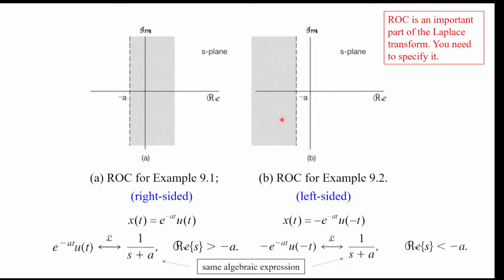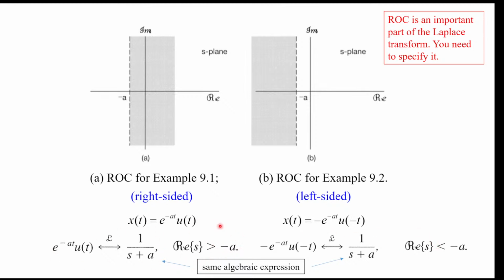So you do the Laplace transform integration, you see that this integration only converges on those s such that the real part of s is less than minus a, where a is a here. Okay, so you see that we have two very different types of time domain functions. They Laplace transform to this same 1 over s plus a expression, and the only way to tell them apart is that they have a different region of convergence.